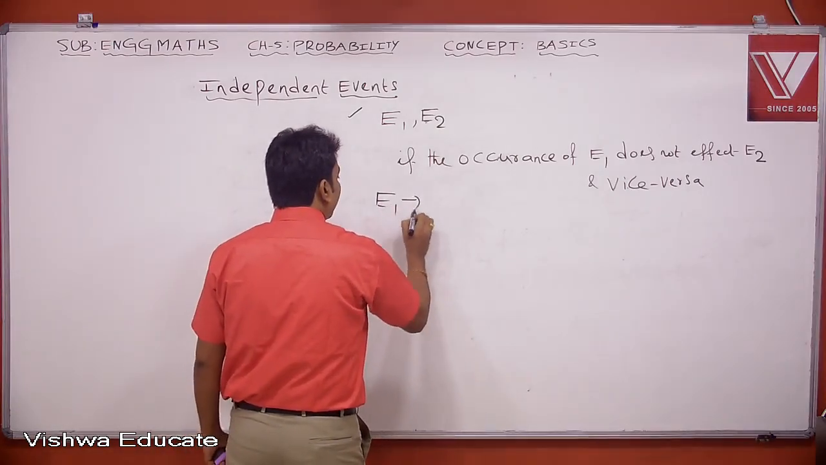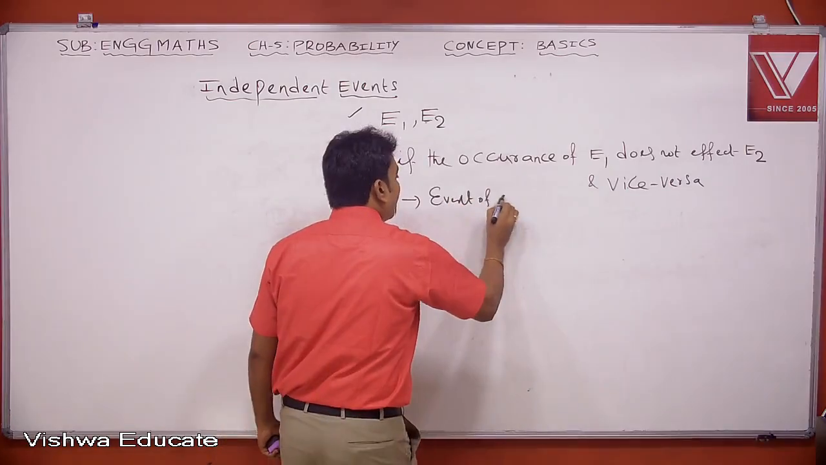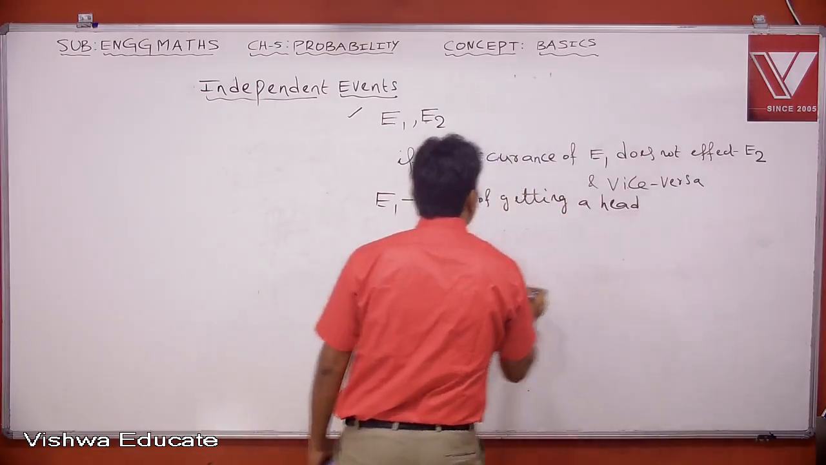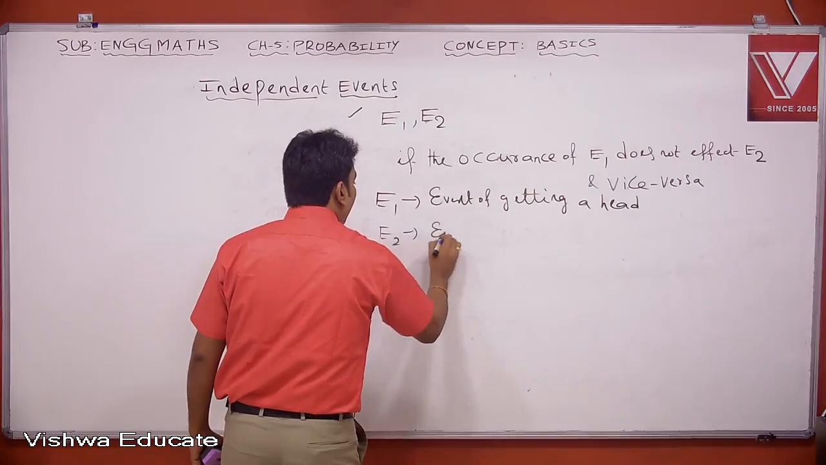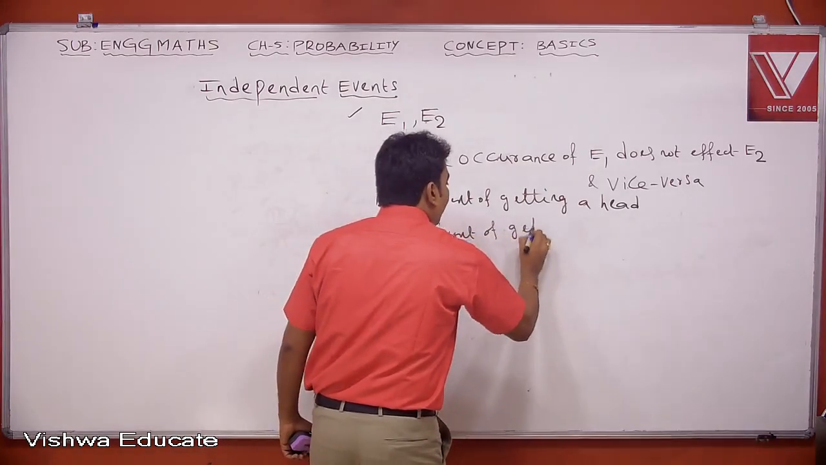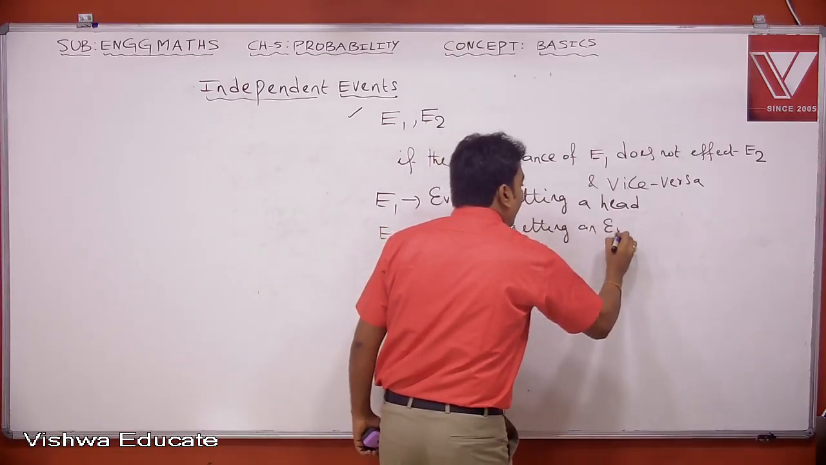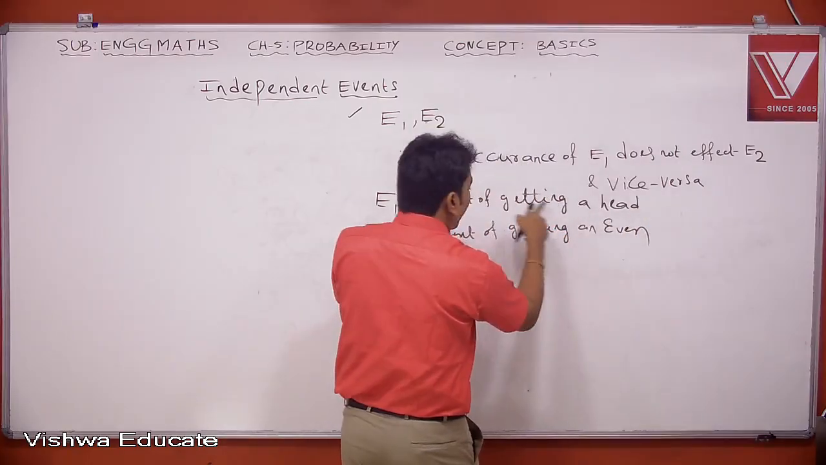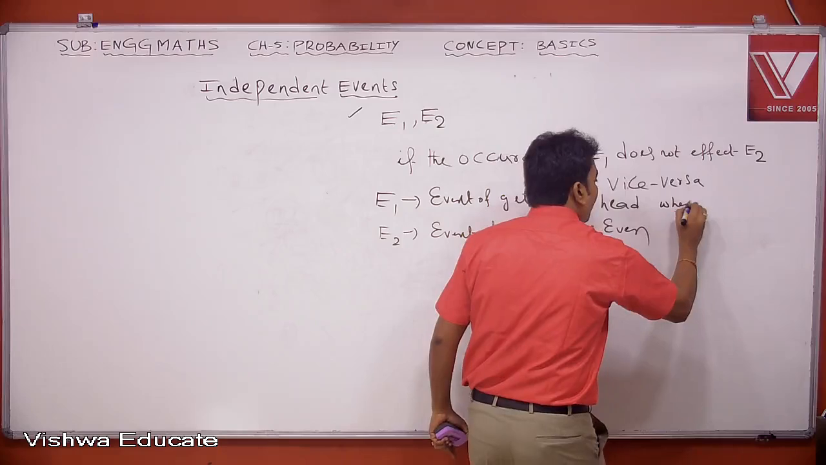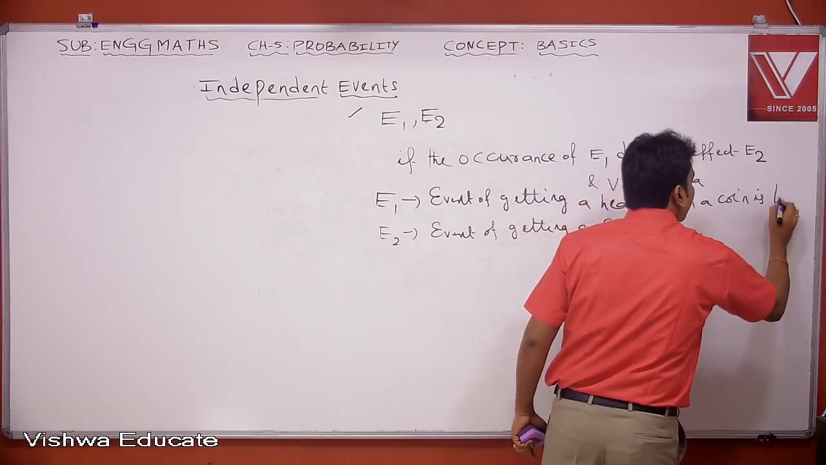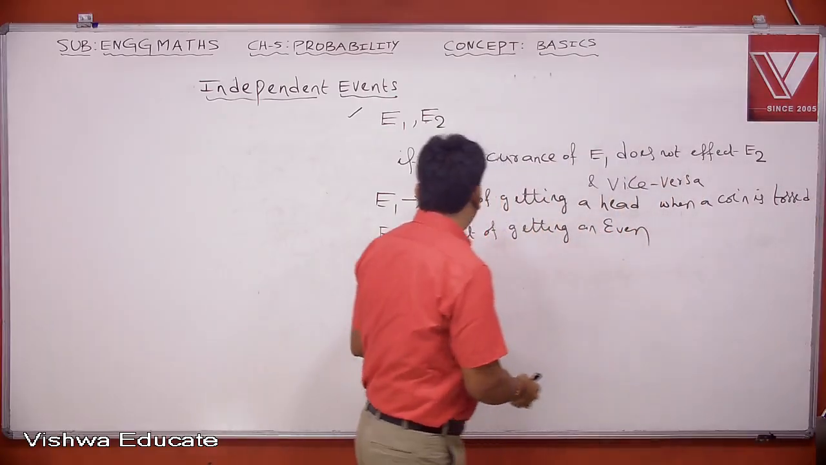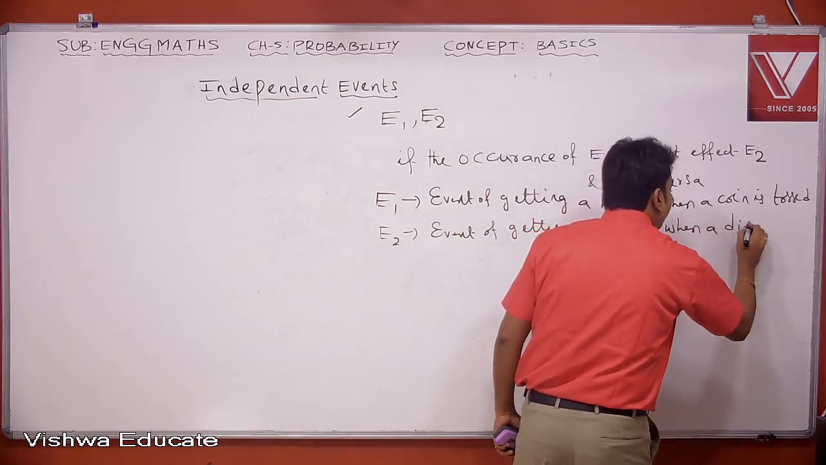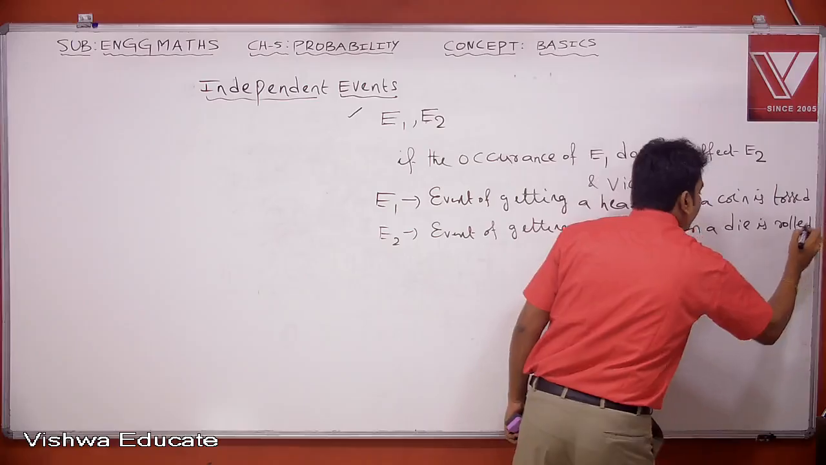Suppose E1 is an event of getting a head and E2 is an event of getting an even number. Whenever I say head, this is related to a coin. So let E1 be an event of getting a head when a coin is tossed, and E2 be an event of getting an even number when a die is rolled.